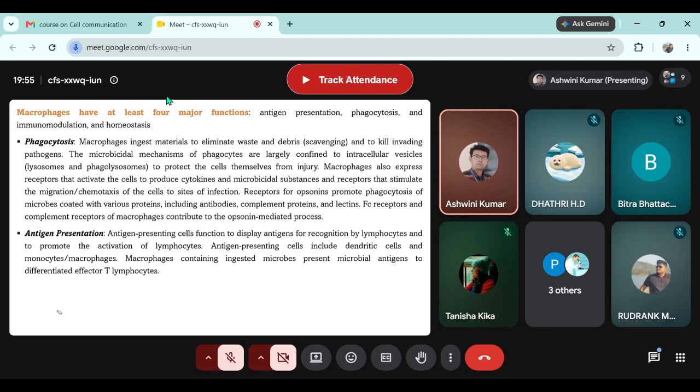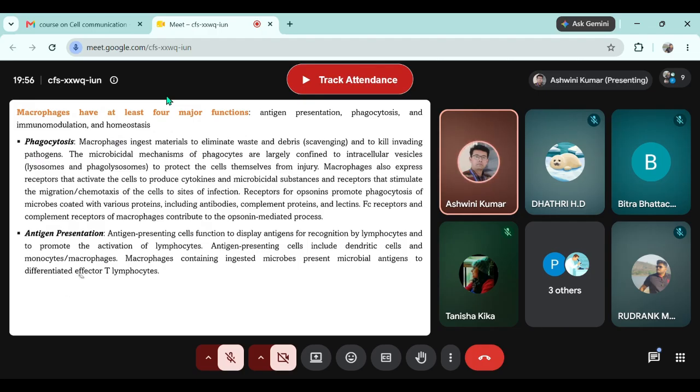Now, any phagocyte is an APC, antigen presenting cell, whether it's a macrophage or a dendritic cell or a neutrophil or a B cell. If you can recall, B cells are very potent antigen presenting cells. One aspect of activation of B cells is through T helper cells, where a T helper cell is activated by the macrophages or dendritic cells, but B cells can activate themselves by directly interacting with the pathogens or antigens.